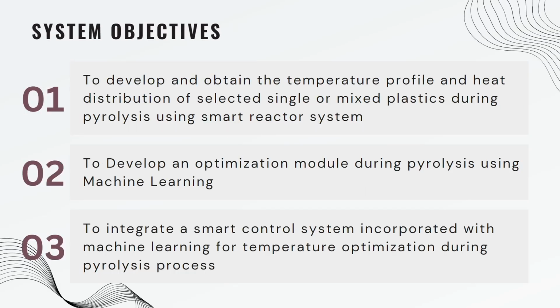The system objectives are to develop and obtain the temperature profile and heat distribution of selected single or mixed plastics during pyrolysis using the smart reactor system. It is to develop an optimization module during pyrolysis using machine learning. And lastly, it is to integrate a smart control system incorporated with machine learning for temperature optimization during the pyrolysis process.